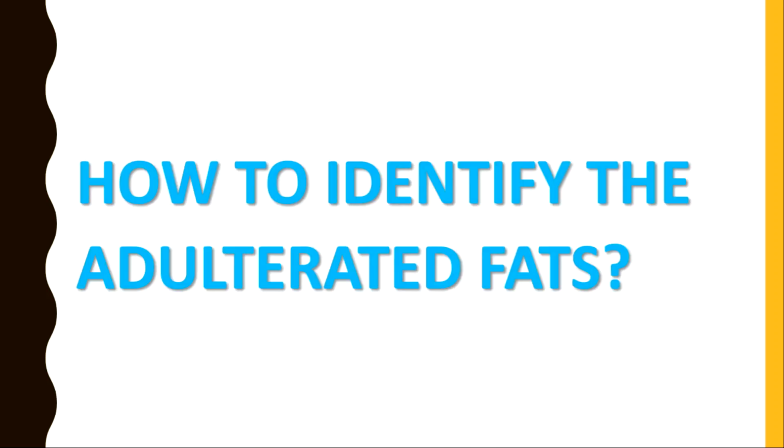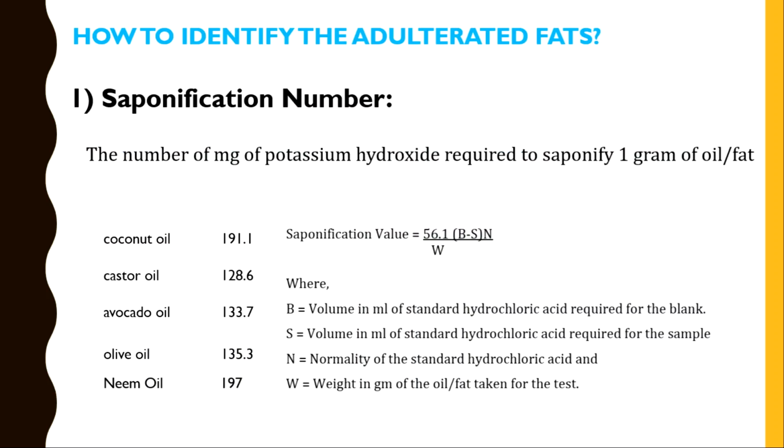And next, how to identify the adulterated fats. To identify the adulterated fats, the following methods are adopted by the food industries. First of all, we should know what is adulterated. Simply, we can tell that it's a duplicate one, not an original one. So, our first technique is the saponification number.